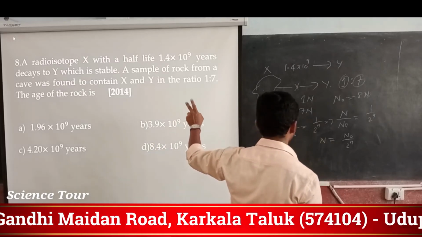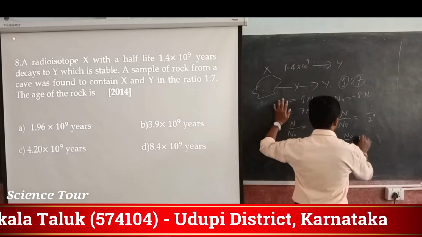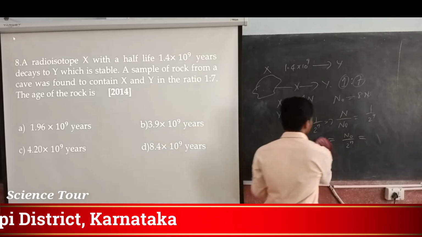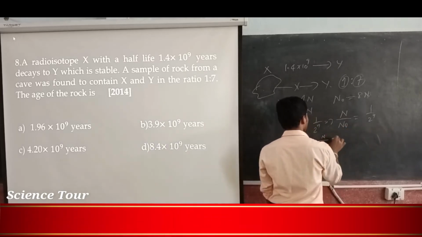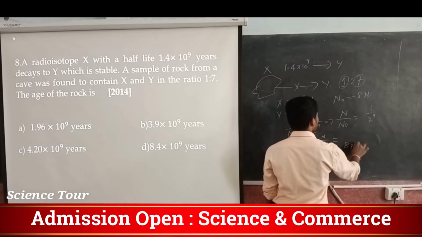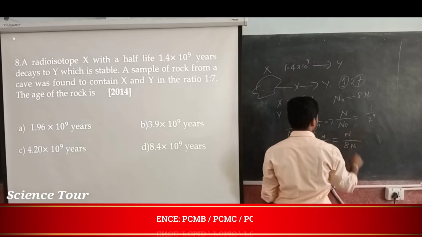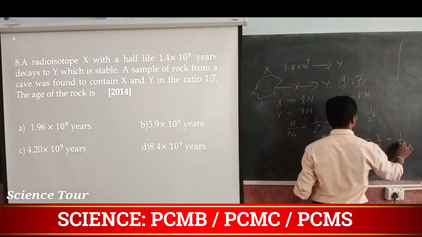X left is 1n, out of n naught, which is 8n. So 1n out of 8n, X is equal to 1 by 8, which is equal to 1 by 2 to the power 3.